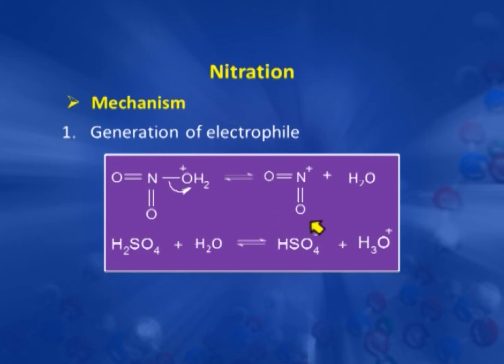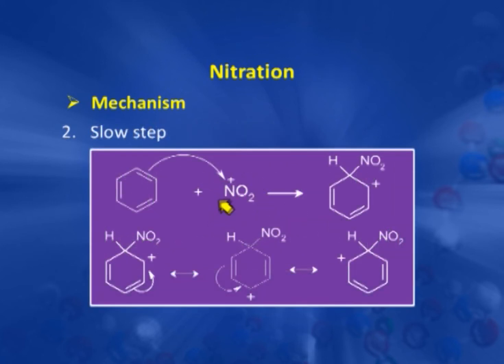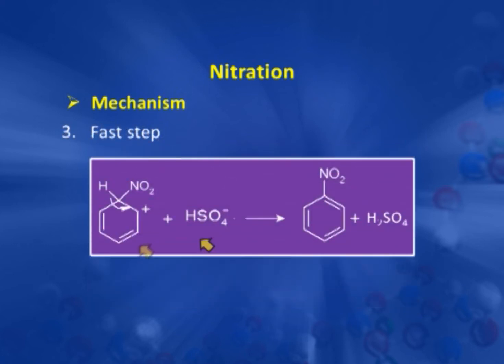Now, this electrophile then reacts with the benzene system, again producing an intermediate benzenonium ion, which gets stabilized via delocalization of the positive charge and produces a sigma complex. So, again this is the first step and it is a slow step. There is a slow attack of this electrophile on benzene, and the second step, which is a fast step, is the removal of this H plus with the help of the base HSO4 minus, which produces nitrobenzene and sulfuric acid.